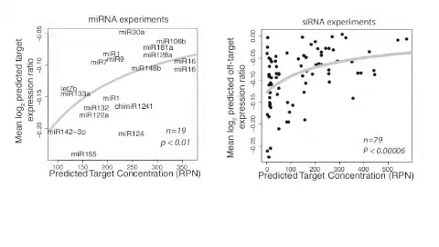On the left, we see mean downregulation by a microRNA, as shown on the y-axis, is highly correlated with target concentration, as shown on the x-axis. We see that miR-142-3p, which is the microRNA with fewest number of targets, is able to downregulate its targets nearly twice as much as miR-16, which is the microRNA with the most targets.